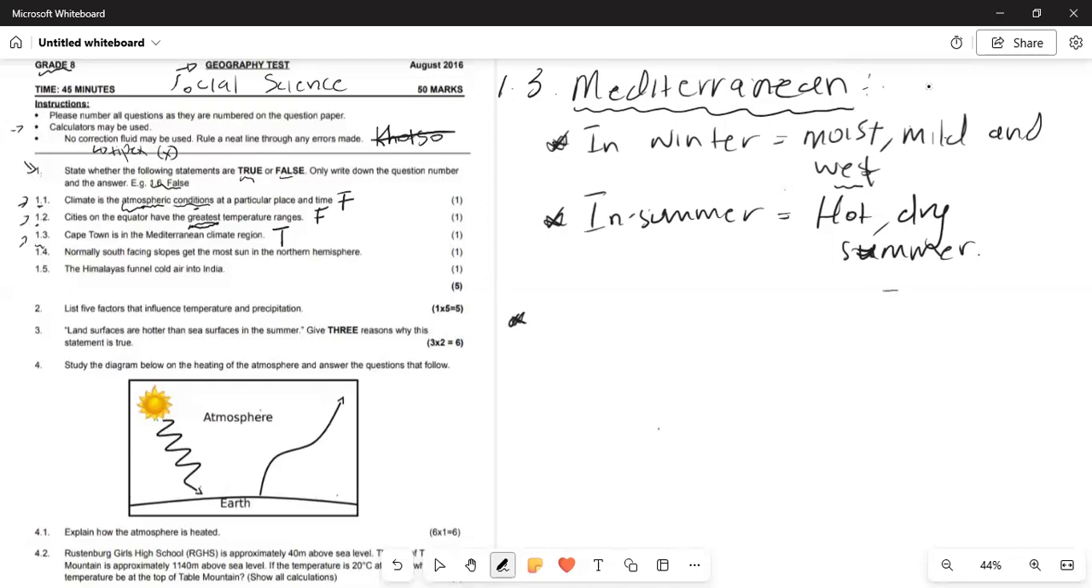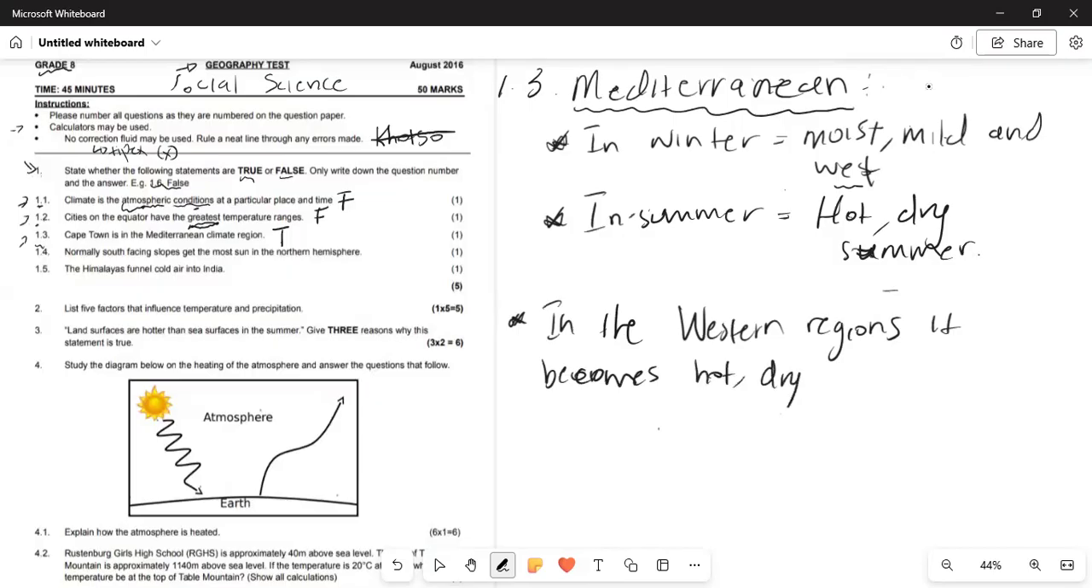So, not rather eastern, the western, in the western regions, it becomes hot, dry in summer, but also cool, meaning there's more breeze, and wet. There's more rain in what?